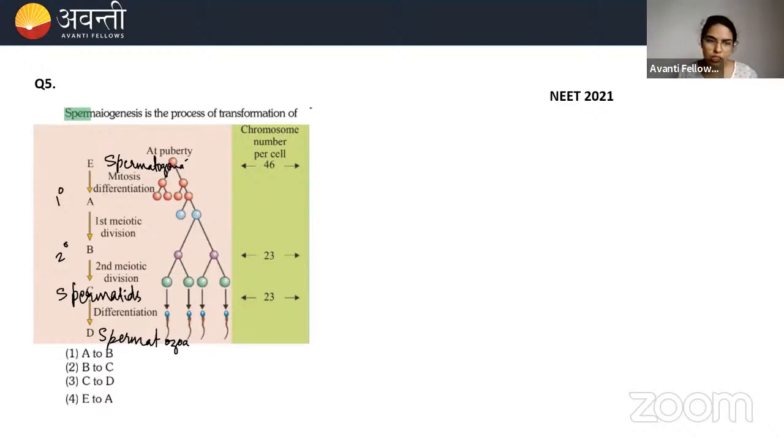Then what you have to choose? C to D. C to D, which is the third option. C to D is the correct option here, beta. Yes, is it clear to everyone? Those who have chosen other options, please look here. C to D, spermatids to spermatozoa process is spermiogenesis. Clear?